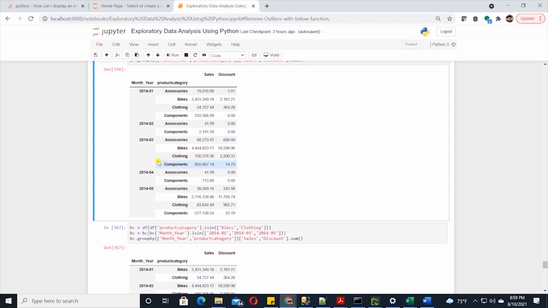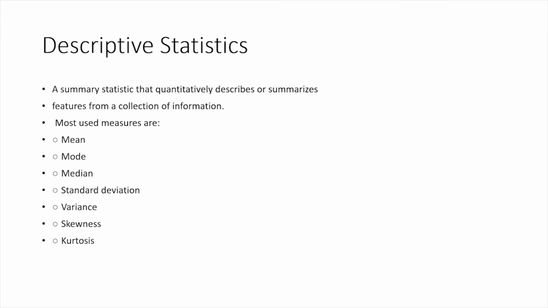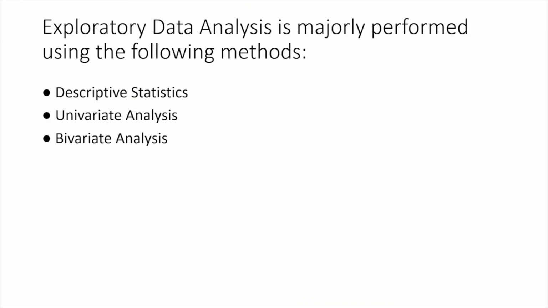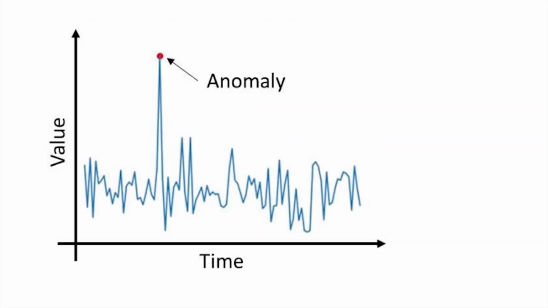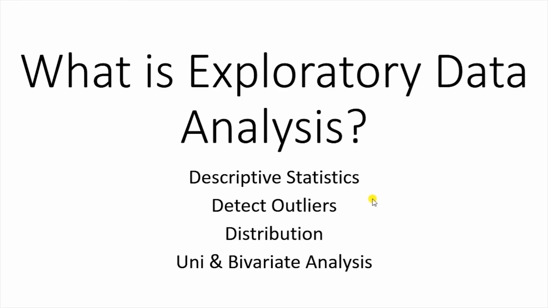This is the Exploratory Data Analysis with Python on the AdventureWorks database. We have covered various techniques from summary statistics to uni and bivariate analysis, removing outliers, and detecting anomalies in a data set. I hope this was informative and enhanced your knowledge on the subject. Dataset and notebook are available on the GitHub repo. Link is in the description.